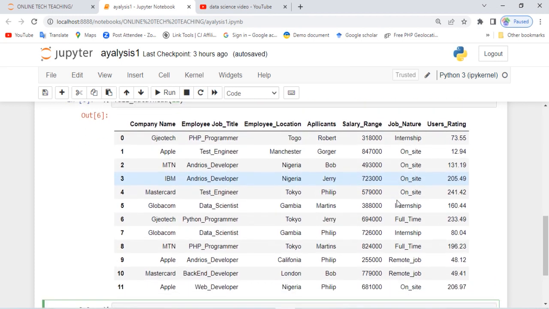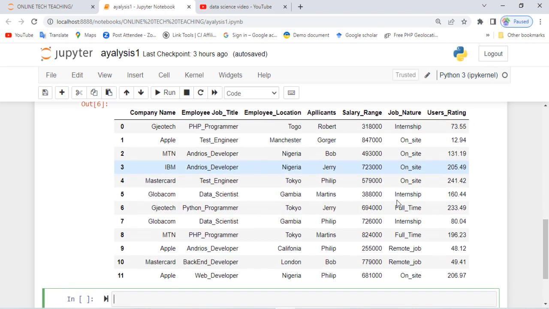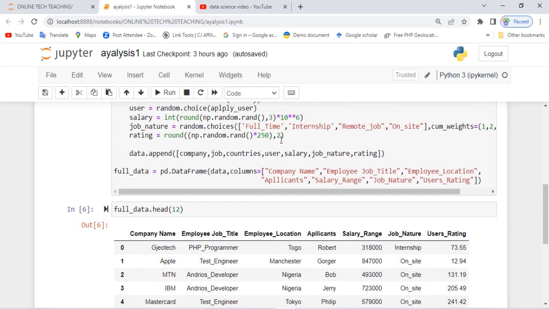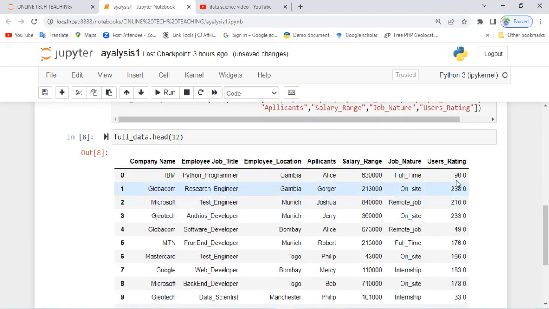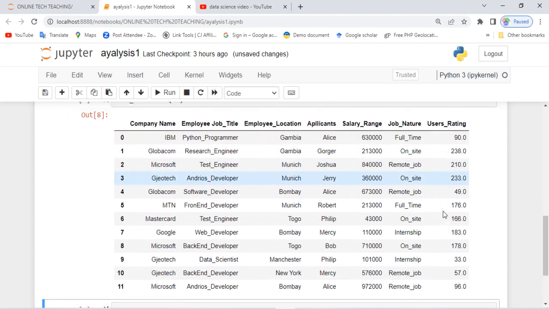Now that we've been able to generate and hard code our data, let's go into detail in our coding. You see this number that we're having here, because we defined it to give us a decimal of 2. If I change it to a decimal of 0 and run this code, you see that everything will now turn to 0. But this 0, we can as well get rid of.